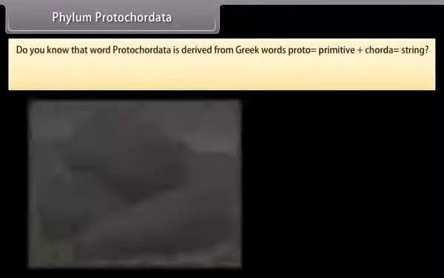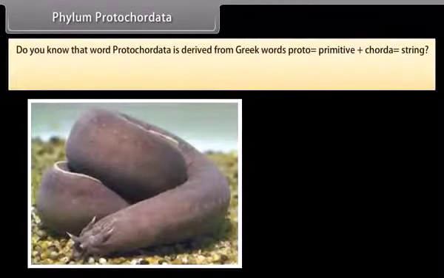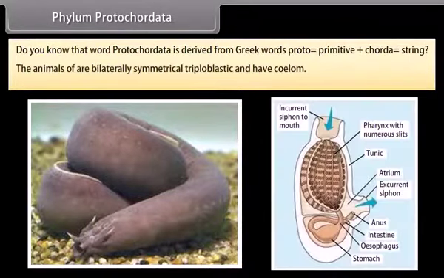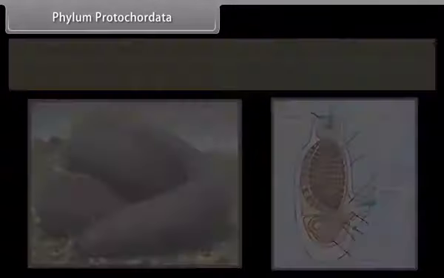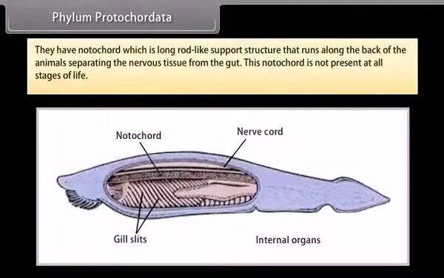Phylum Protochordata. Do you know that the word protochordata is derived from Greek words proto, which is primitive, plus chorda, which is string. The animals are bilaterally symmetrical, triploblastic, and have coelom. They have notochord, which is a long rod-like support structure that runs along the back of the animals, separating the nervous tissue from the gut.